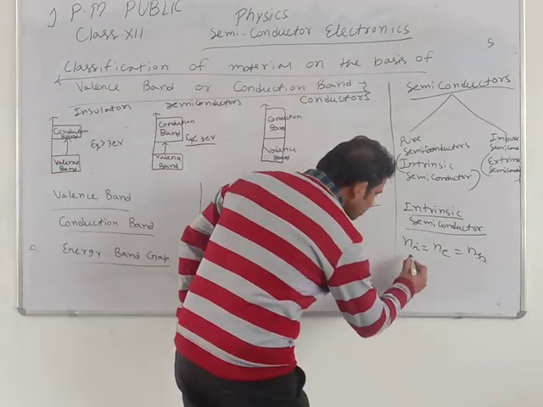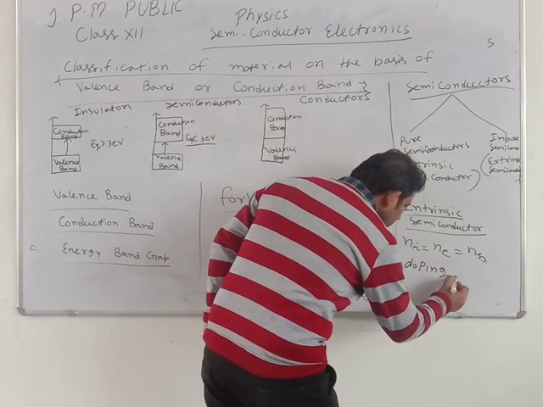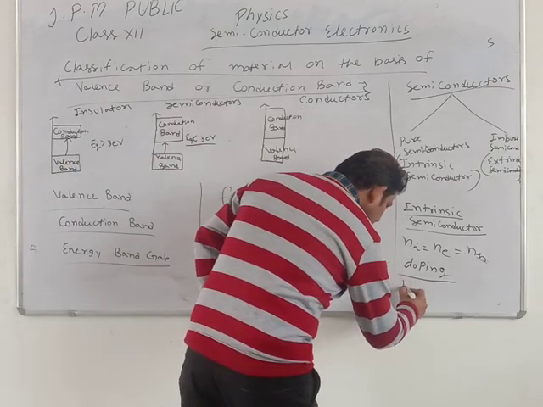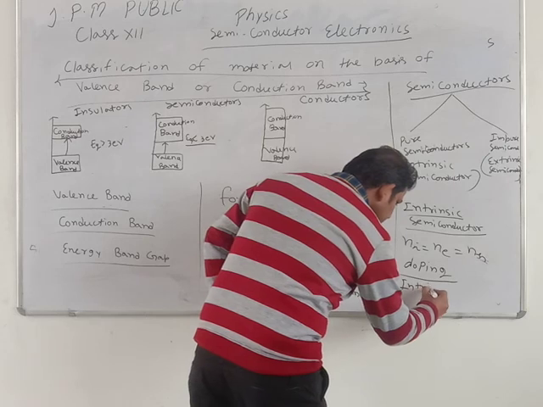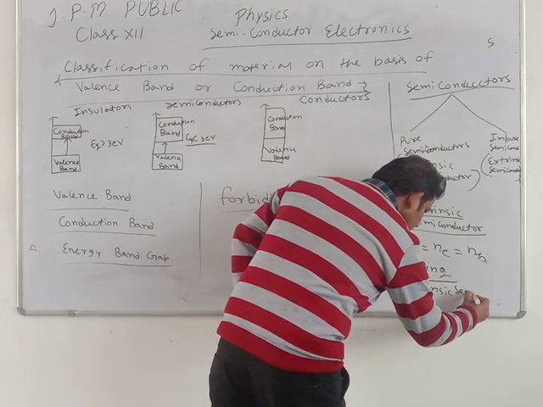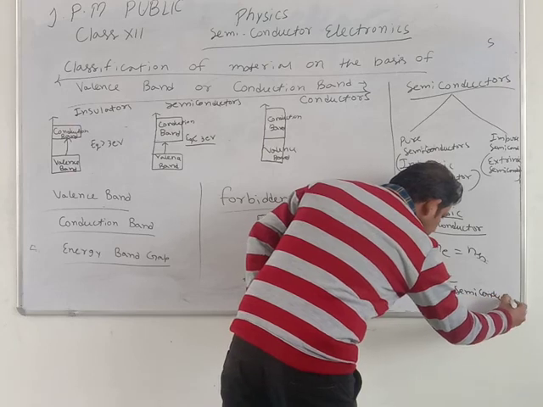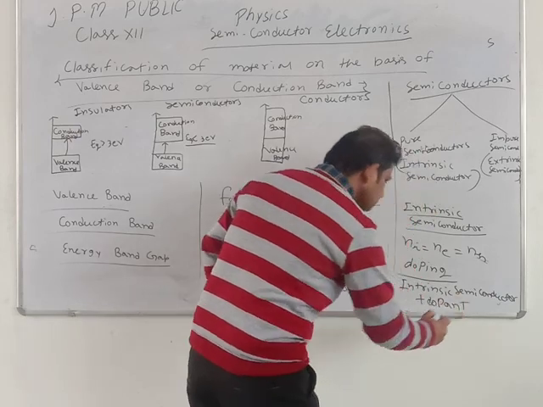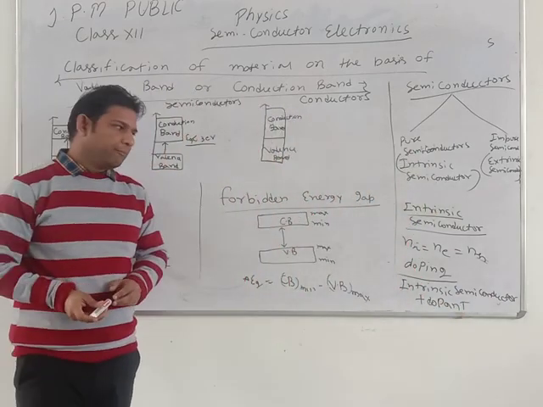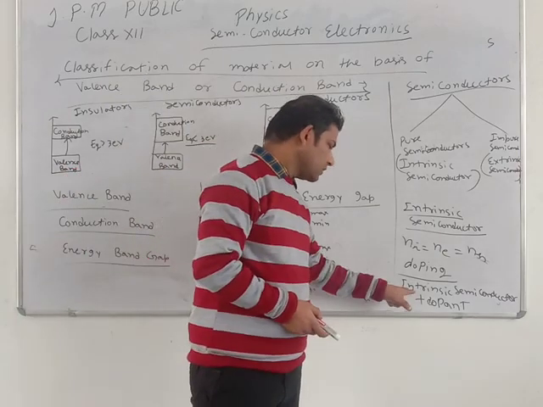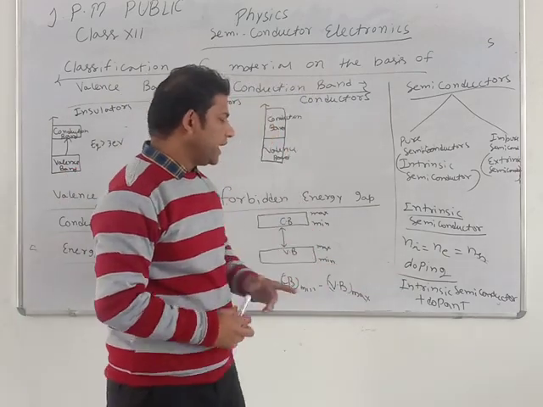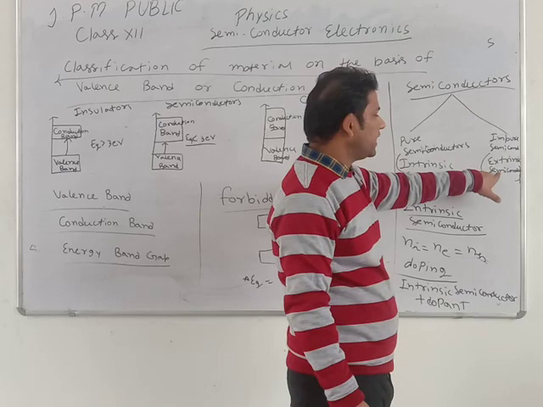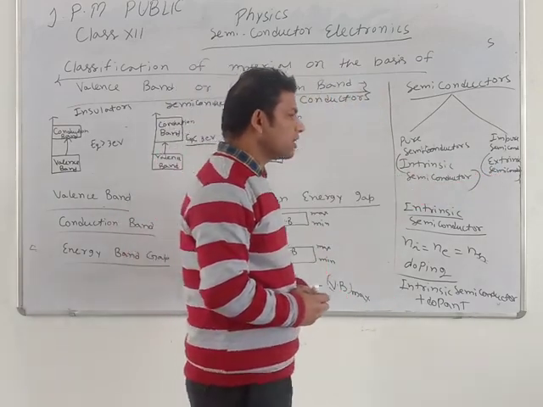Next process is doping. Doping is the process of intrinsic semiconductor plus dopant. If we add some impurity to intrinsic semiconductor, that is, we add intrinsic semiconductor and some dopant, then we form impure semiconductor, the extrinsic semiconductor. These are of two types.